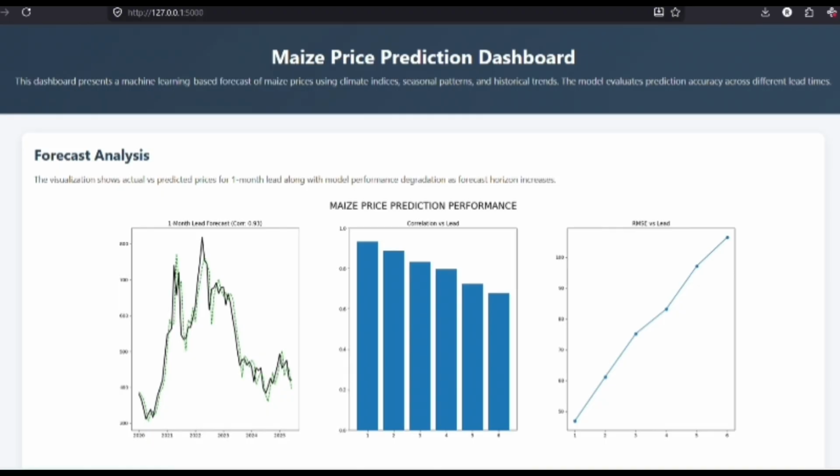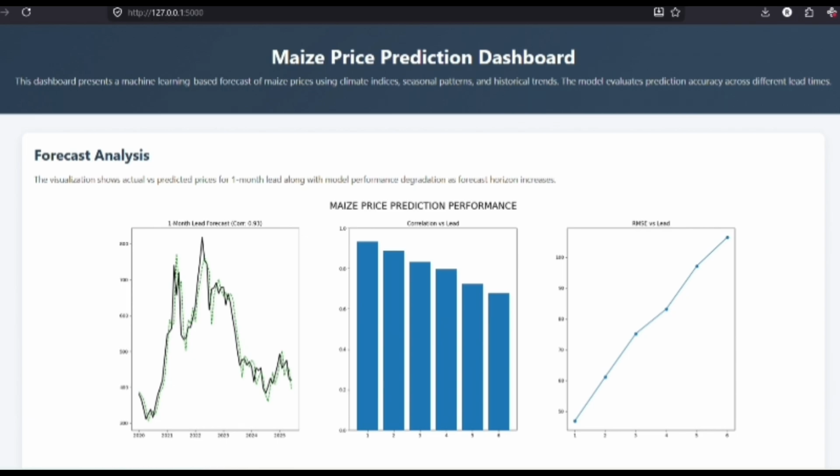Mathematically, this is validated by a stellar Pearson correlation coefficient of 0.93, which proves that for a short-term 1 month horizon, our engineered climate features and lag variables provide our model with immense predictive power.